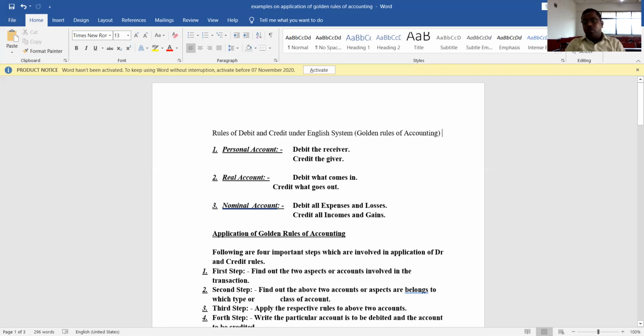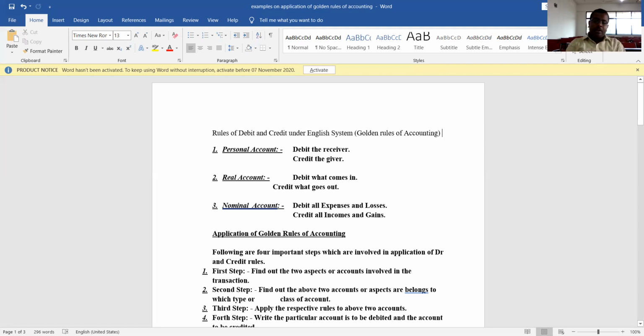So once again, we'll recall the debit and credit rules of all these three accounts. First one is personal account. Debit the receiver, credit the giver. A person is receiving the benefit, debit his account, and a person is giving the benefit, credit his account. Second one is real account, which deals with property or assets. If an asset comes to the business, debit the asset's account. If an asset goes out of the business, credit that particular asset account. So debit what comes in, credit what goes out.